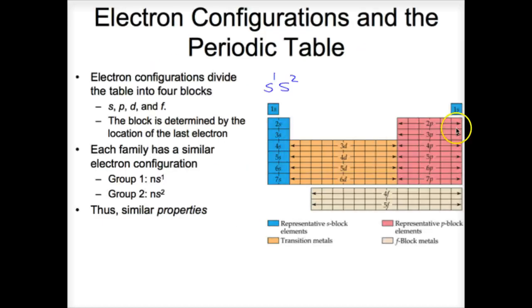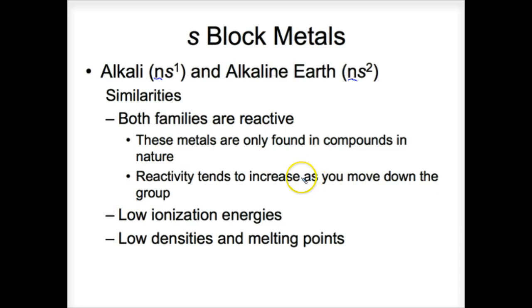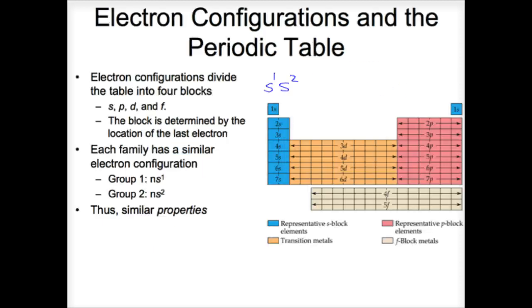Okay, so that's referring to if I'm in second row, third row, fourth row, fifth row, I can have 4s1 or I can have 5s2, and I see the same basic electron configuration. So everything in column 2 has an S2 configuration. Remember that this is the final location of the electron and everything below that is full.